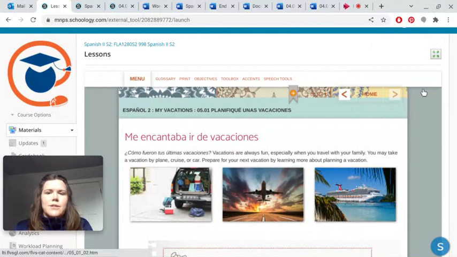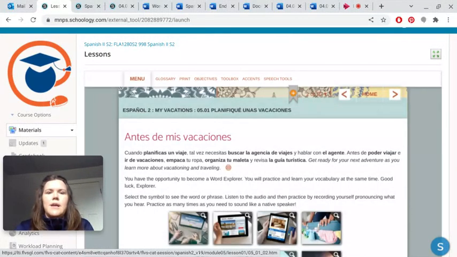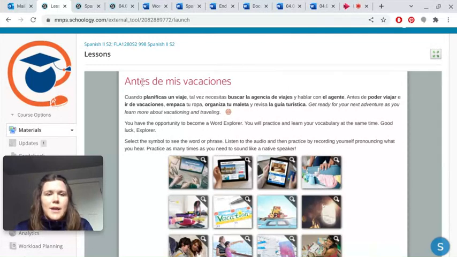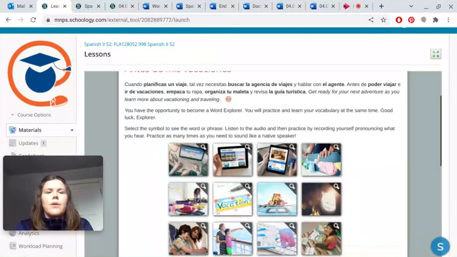Okay, when you go to the next section, we're going to click the next section, and it's going to say, Antes de mis vacaciones. Cuando planificas un viaje, tal vez necesitas buscar la agencia de viajes y hablar con la gente. Antes de poder viajar y ir de vacaciones, empaca tu ropa, organiza tu maleta y revisa la guía turística. Get ready for your next adventure as you learn more about vacationing and traveling. So this is all your new vocabulary. You're going to work through a lot of new vocabulary in this part of your lesson.